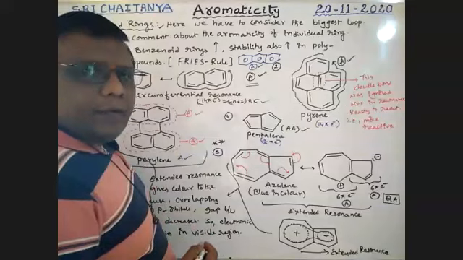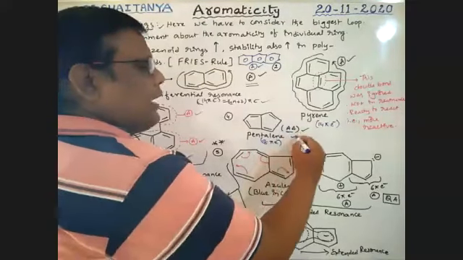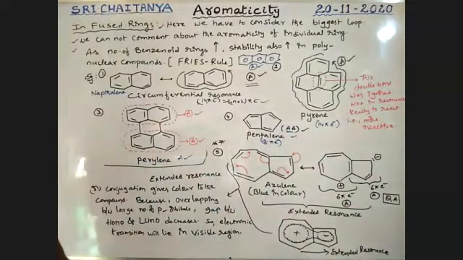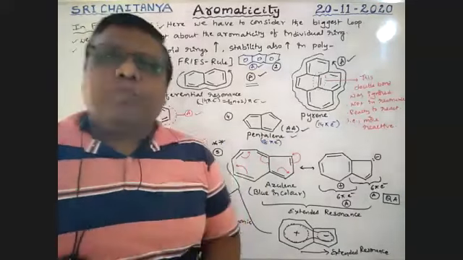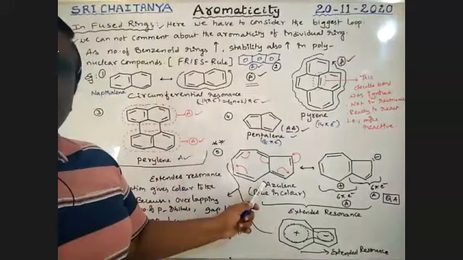It only has 8 pi electrons. That's why it is an anti-aromatic compound. Pentalene is anti-aromatic. Okay. So now, the most important one is azulene.